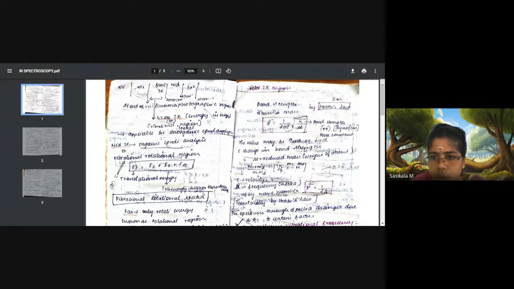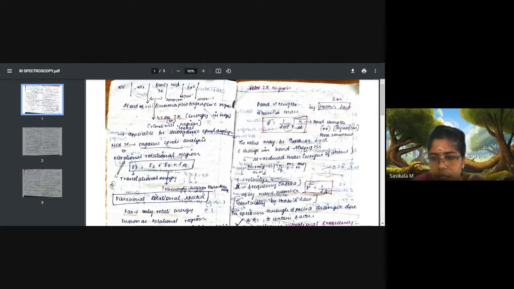When you want wave number only, nu bar, then only 1 by 2 pi is required. If you are calculating wave number, the equation becomes 1 by 2 pi root of K by mu, with no velocity substituted. If you want to calculate vibrational frequency for the group, then C will be substituted. You know vibrational frequency is equal to C by lambda, that is velocity divided by lambda.